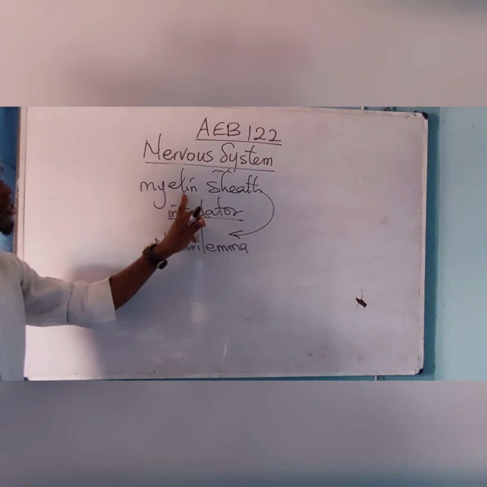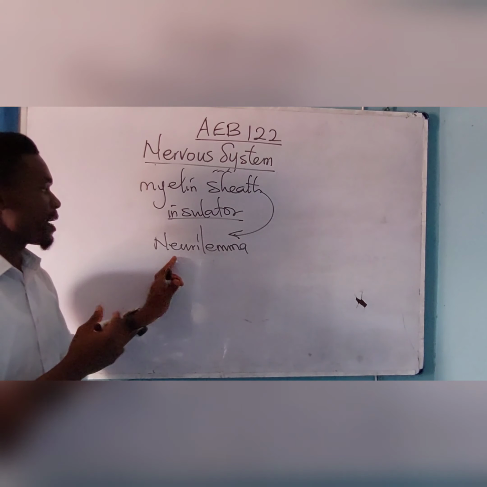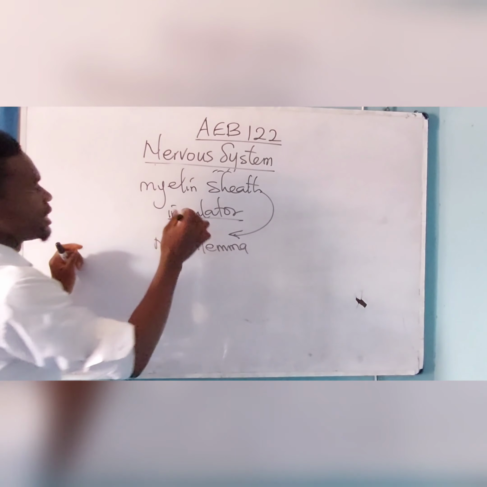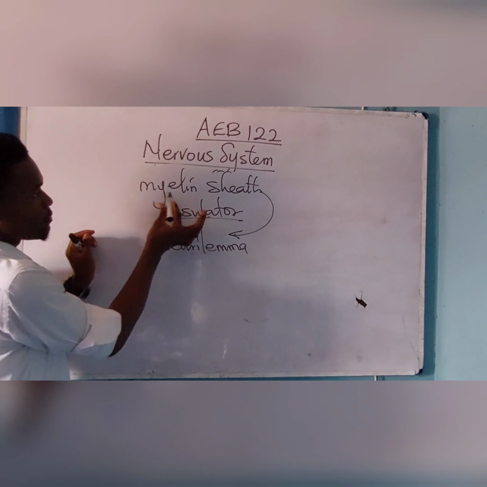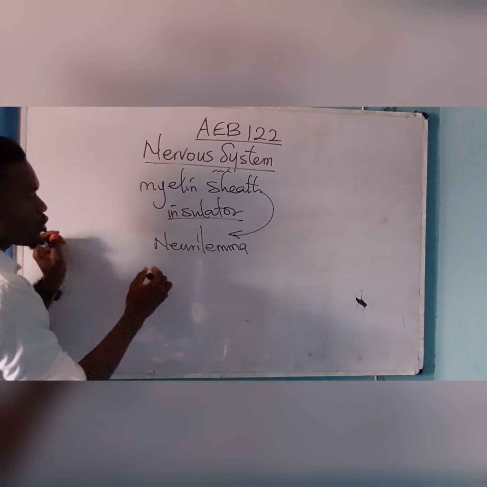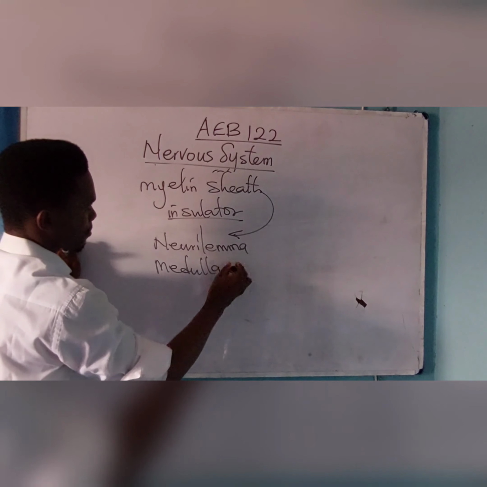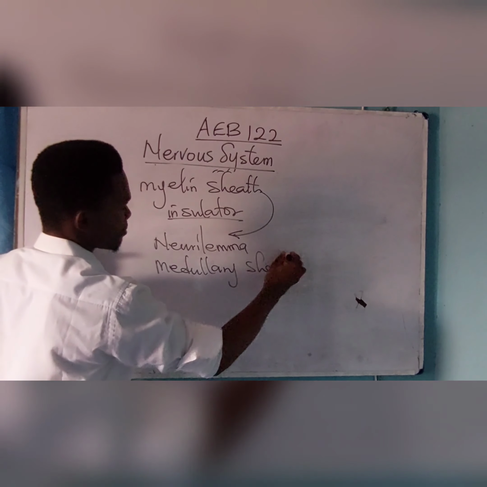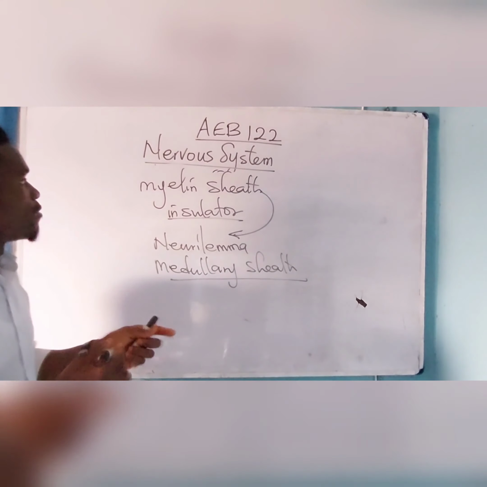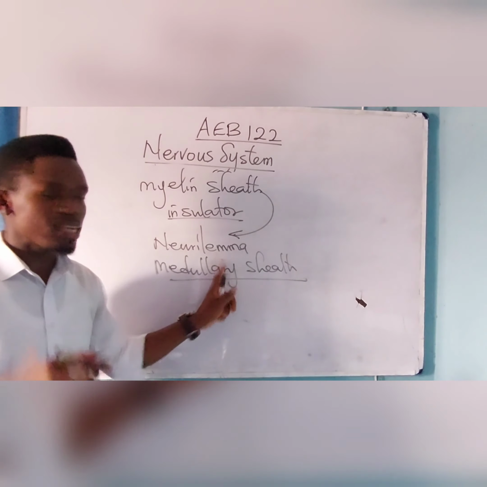Please, the myelin sheath acts as an insulator, and it is covered by the neurilemma. Please take note of this. The combination of the myelin sheath and the neurilemma is collectively called what? Medullary sheath. All right, which means that the medullary sheath is a collective name for both the myelin sheath and the neurilemma. Please take note of that.